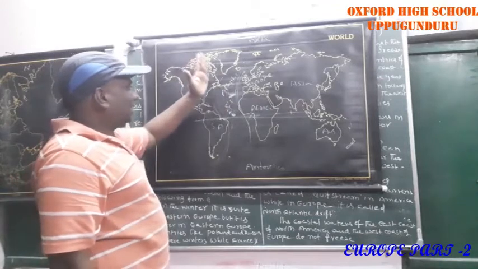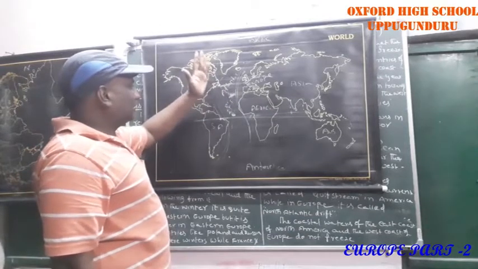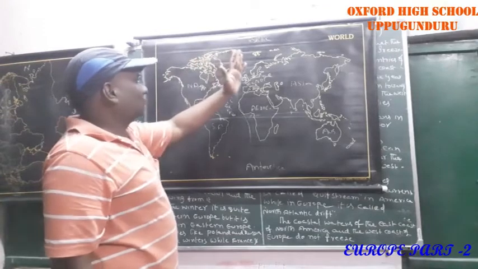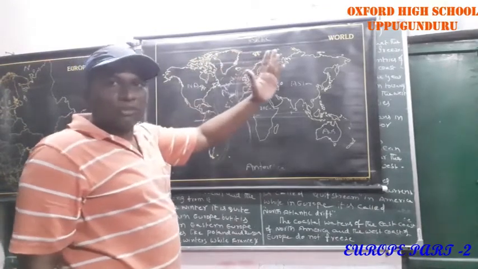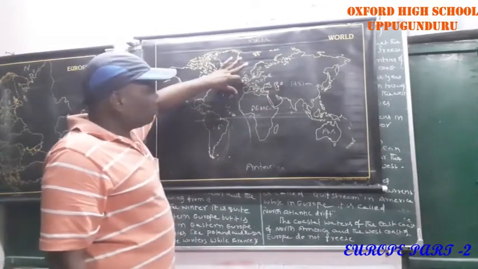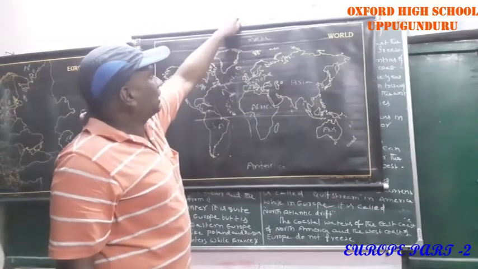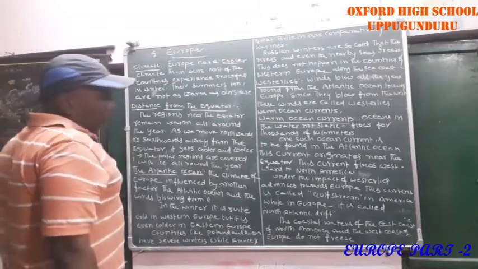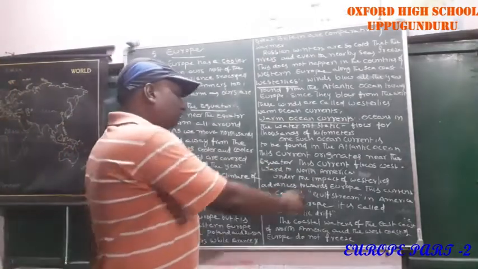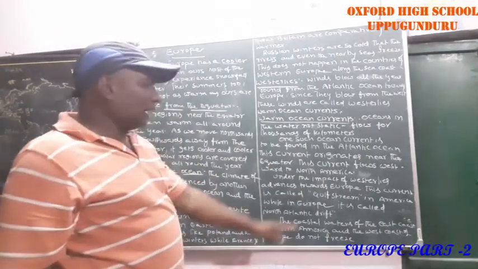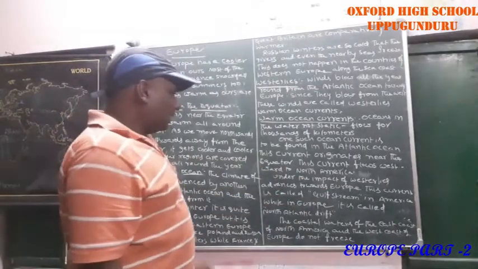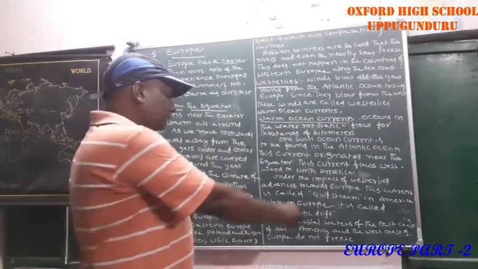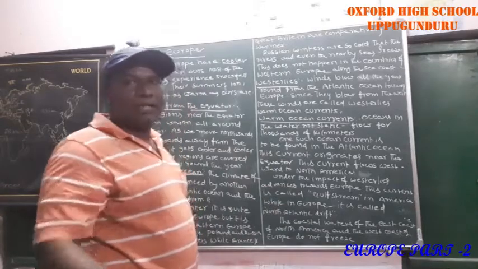Then the Westerlies, that means west winds, push these warm ocean currents towards Europe. Then these warm ocean currents impact Europe a lot. Understood? This current flows westwards to North America, and under the impact of Westerlies advances towards Europe. This warm ocean current is called Gulf Stream in America.